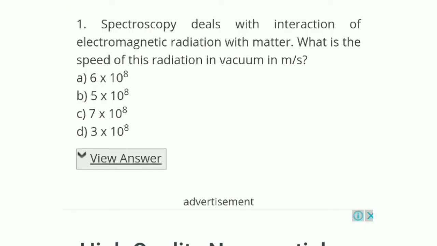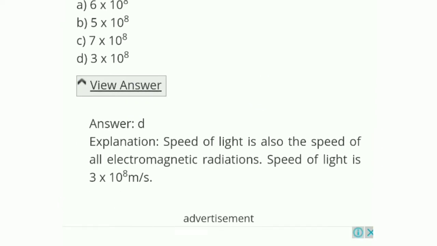Question number 1: spectroscopy deals with interaction of electromagnetic radiation with matter. What is the speed of this radiation in vacuum in meter per second? The options are 6 into 10 to the power 8, 5 into 10 to the power 8, 7 into 10 to the power 8, or D is 3 into 10 to the power 8. So the correct answer for the speed of radiation in vacuum is D.